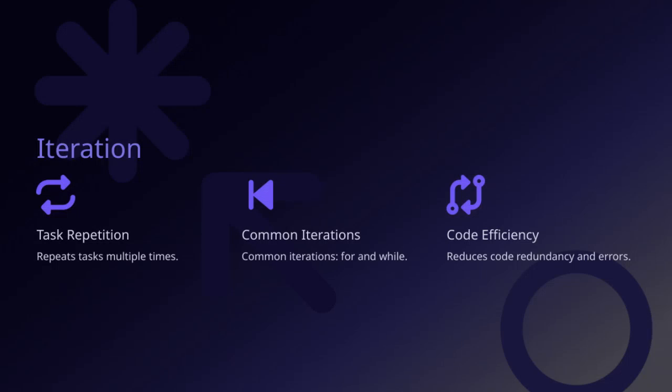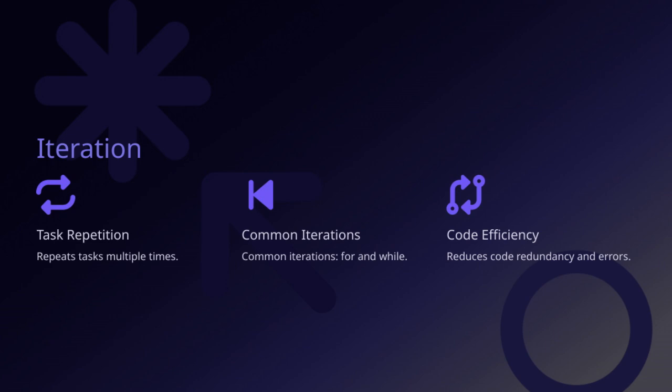Let's talk about how using efficient coding practices can really help us out. One major benefit is that it reduces both code redundancy and errors. When we write less repetitive code, there's less chance of making mistakes, and it also makes our programs easier to maintain and update.